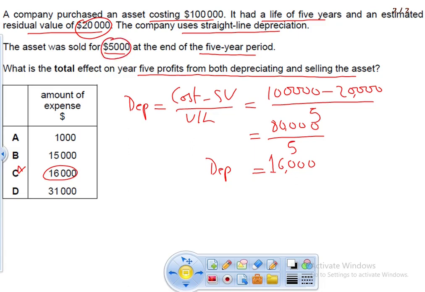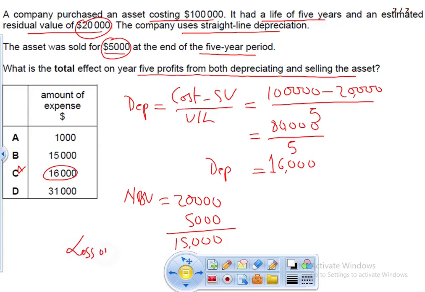But how much did we recover? Only 5,000. So the net book value after 5 years is 20,000, but the sales proceeds are only 5,000. That means this 15,000 is our loss on disposal.